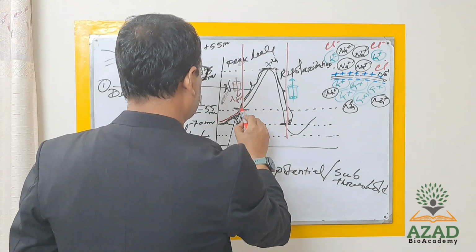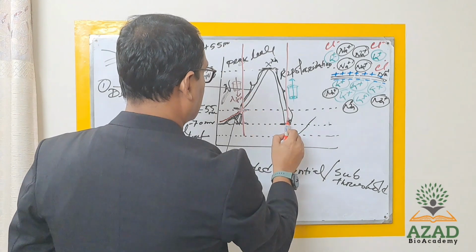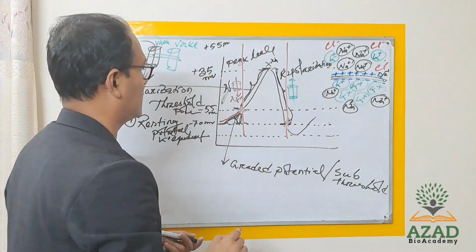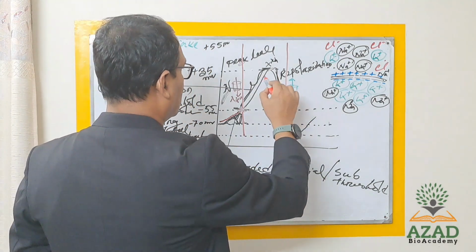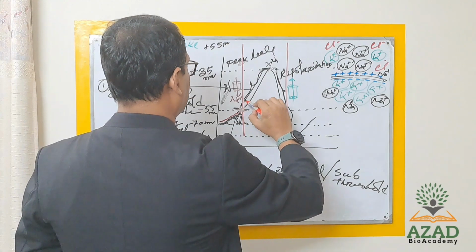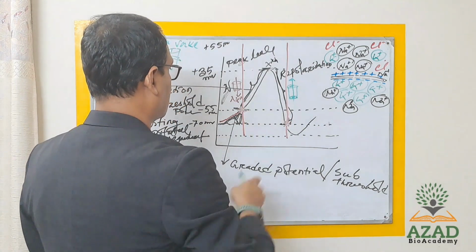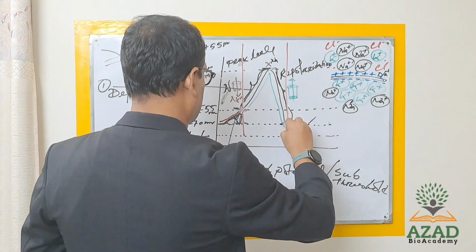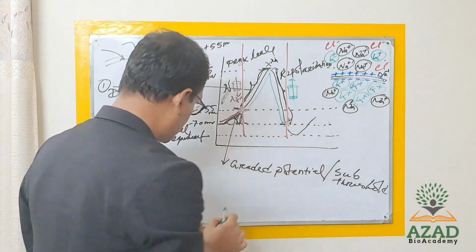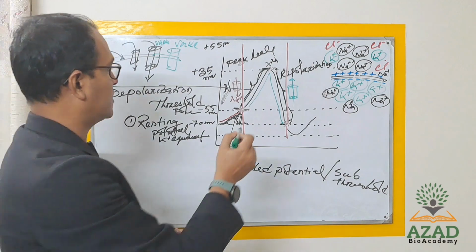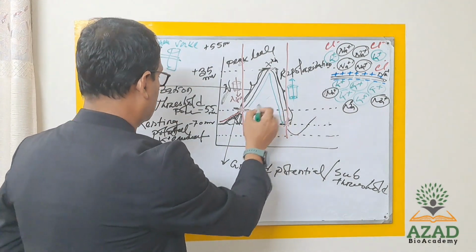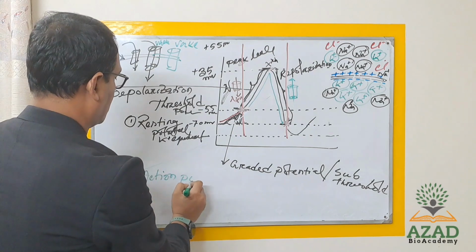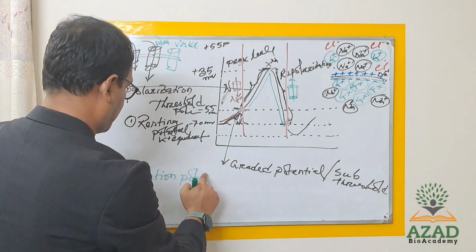Depolarization starts from here and repolarization starts from here, and it ends in the resting potential. Together, this is called the action potential.